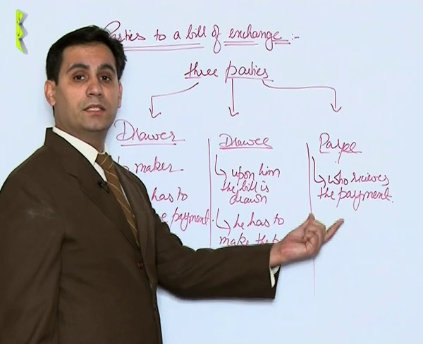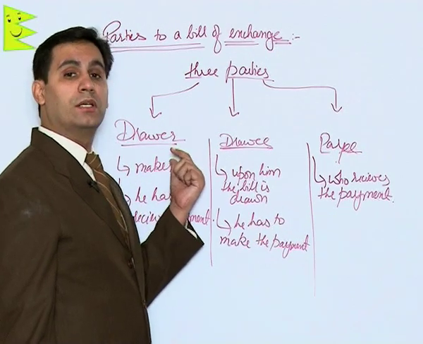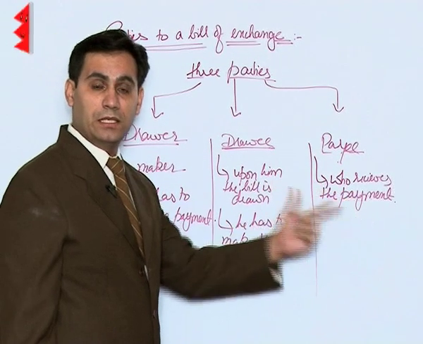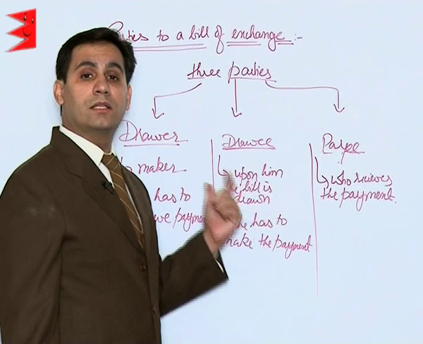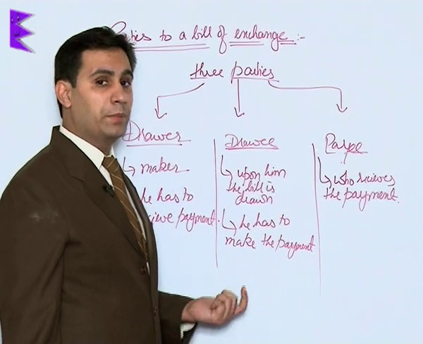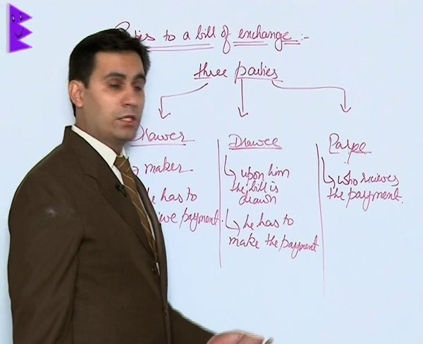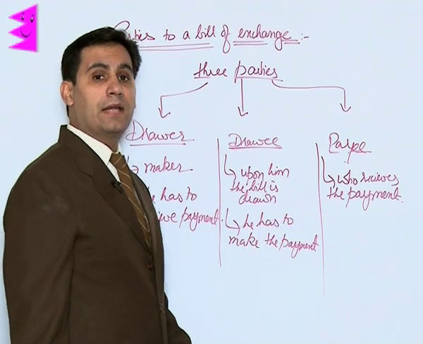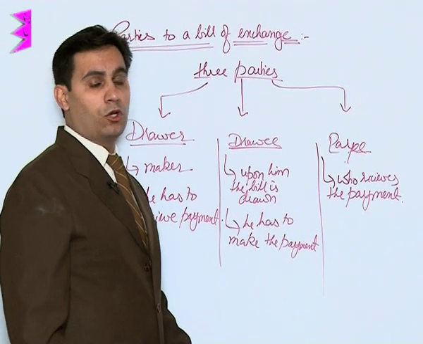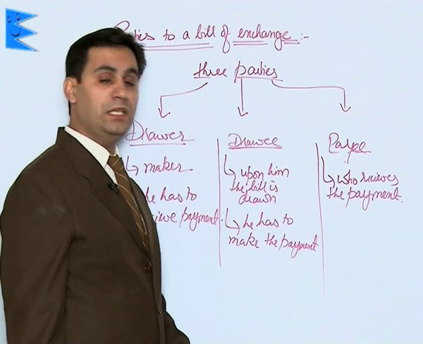In case the bill is retained by the drawer, then drawer himself will become the payee. In cases where the bill has been discounted, then the payment would be received by bank. So then bank will become payee, and in case the bill has been endorsed, then the endorsee will become the payee.